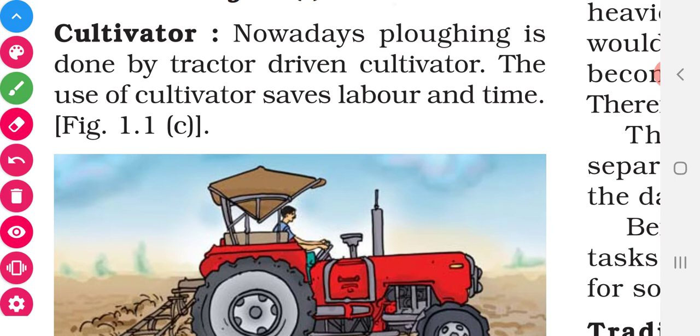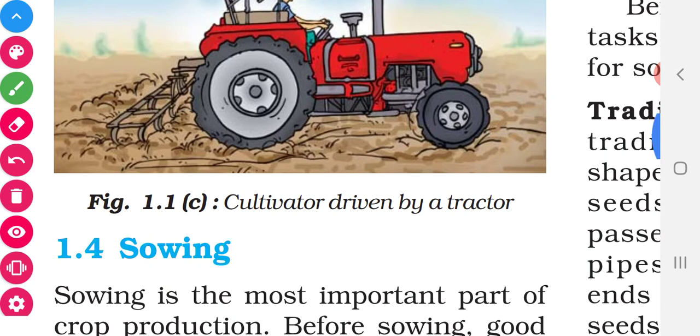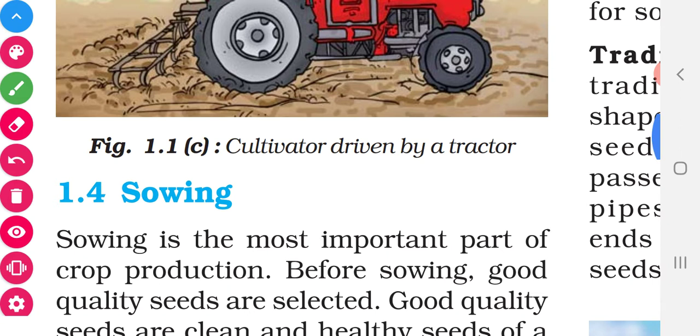So the first important step is preparation of the soil. The soil can be turned and prepared by ploughing. Ploughing can be done with the help of ploughshare, then hoe and cultivator. Have you understood? Now let us go for the second topic, sowing of seeds.